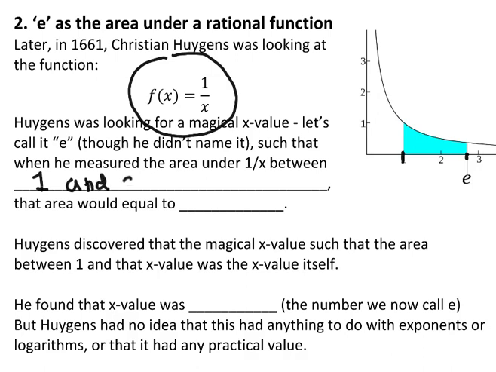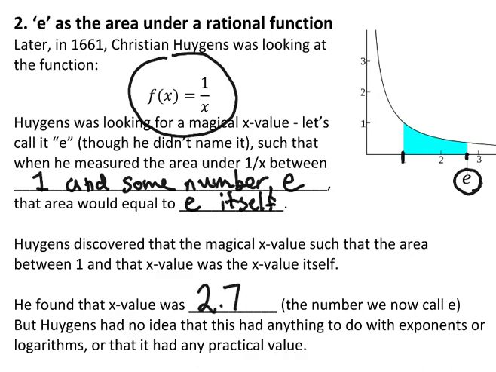So the area between 1 and some number e, such that that area was actually equal to the number e itself. So he found that x value, whatever that x value is, which he didn't name e yet, but that x value was somewhere around 2.72, and that's the number that we now call e.